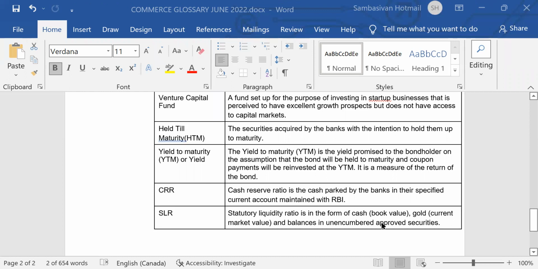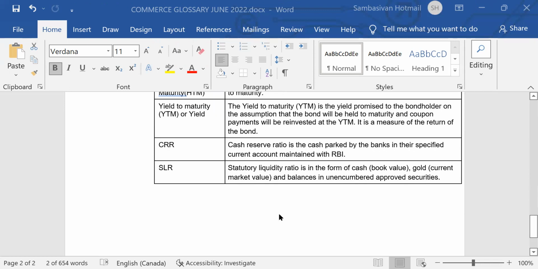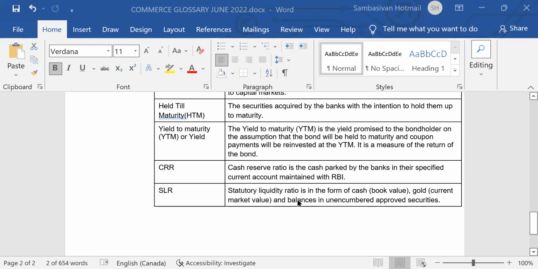CRR, cash reserve ratio, is the cash parked by the banks in their specified current account maintained with RBI. Then SLR, statutory liquidity ratio, is in the form of cash at book value, gold at current market value, and balances in unencumbered approved securities.